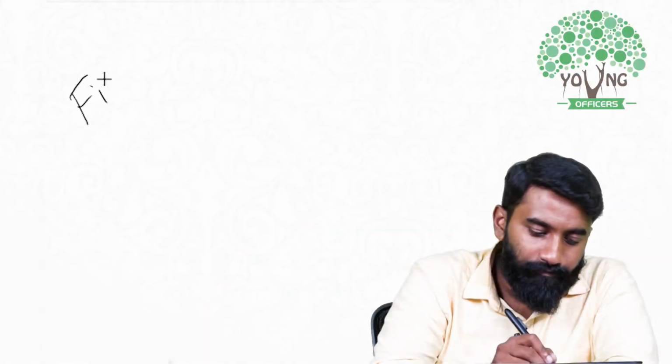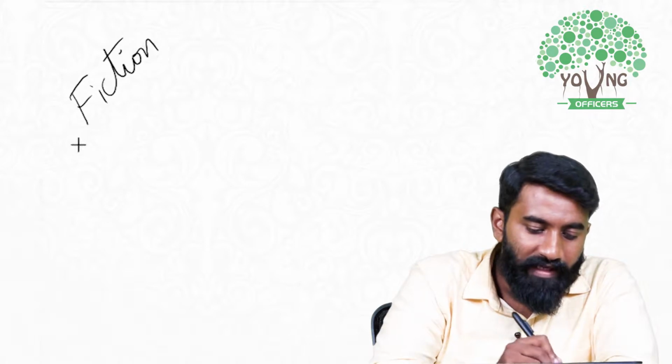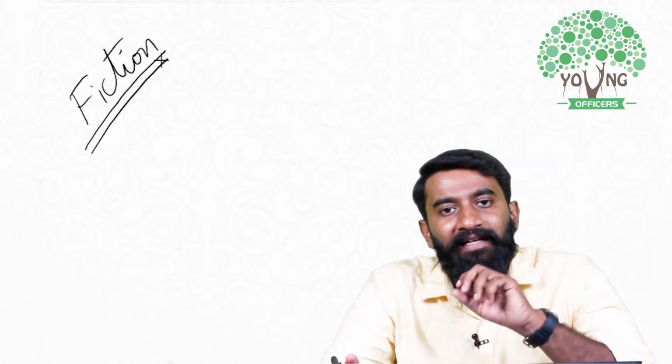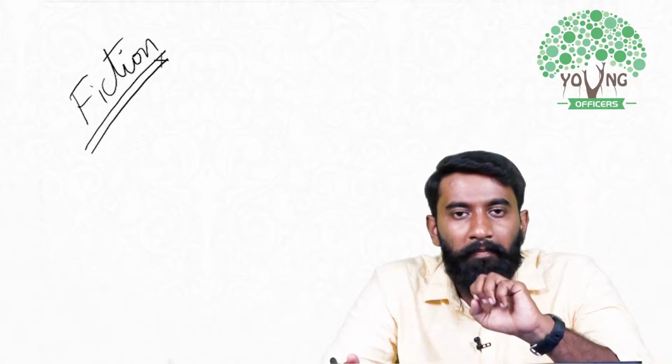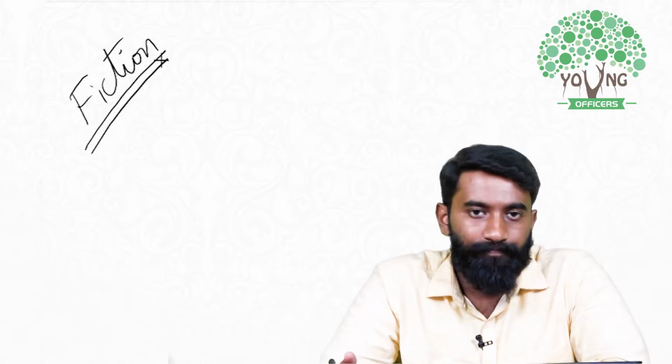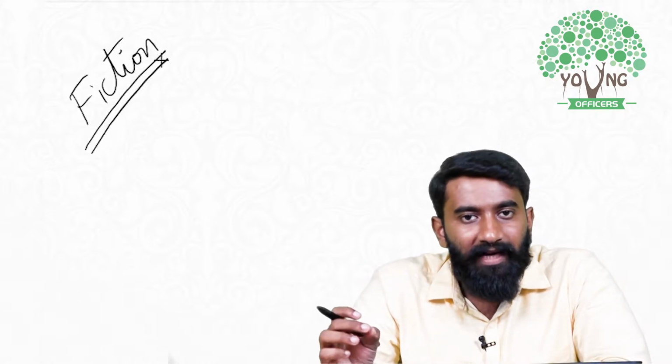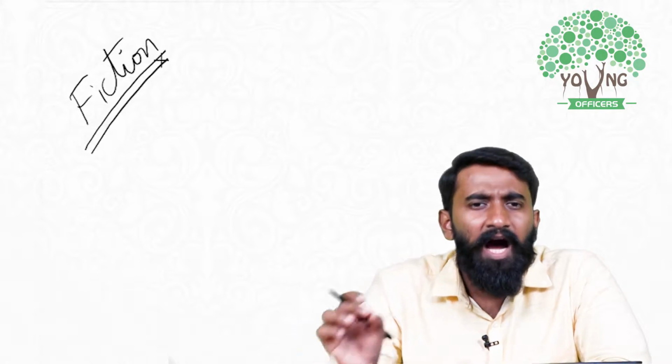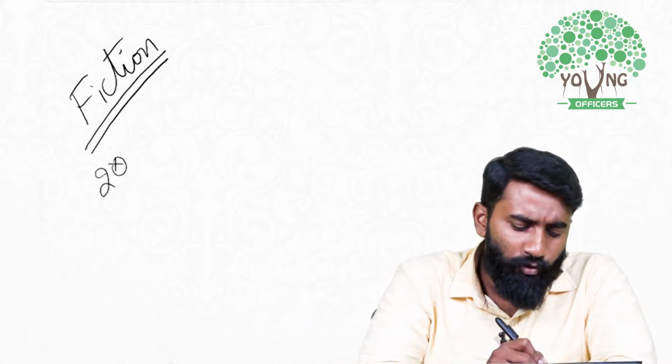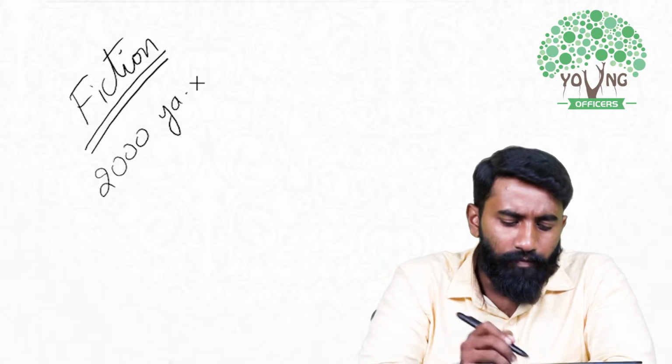For that, first I want to talk about one book called Mrichakatika. Now this book is a fiction, and it was written by a person called Shudraka. Mrichakatika was written approximately 2000 years ago.